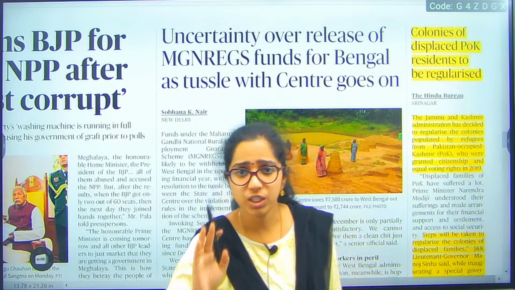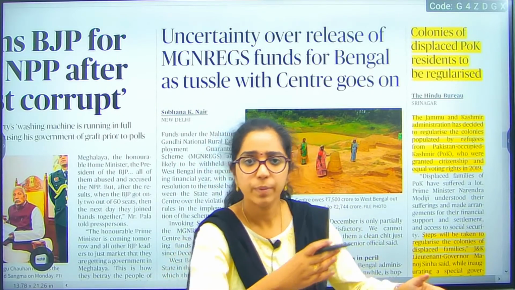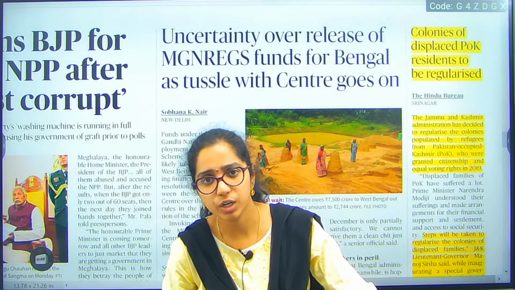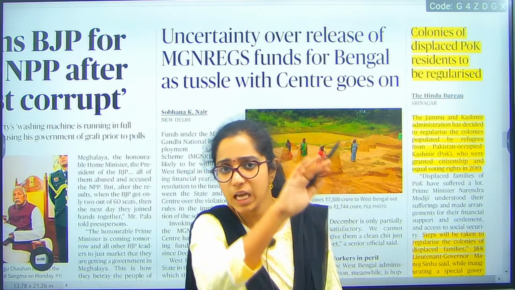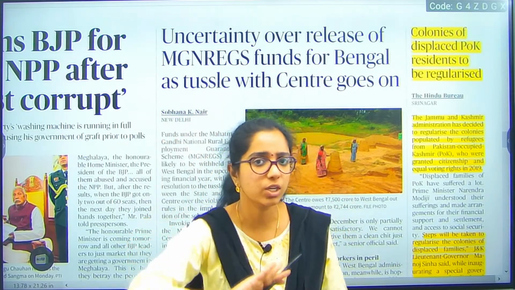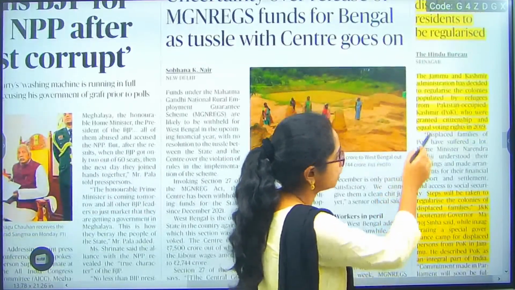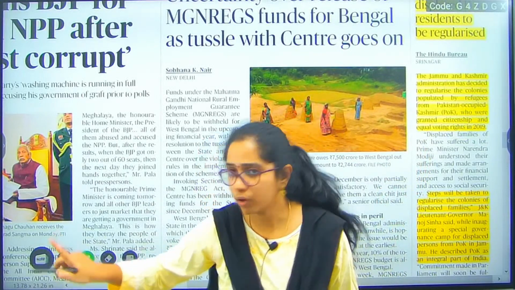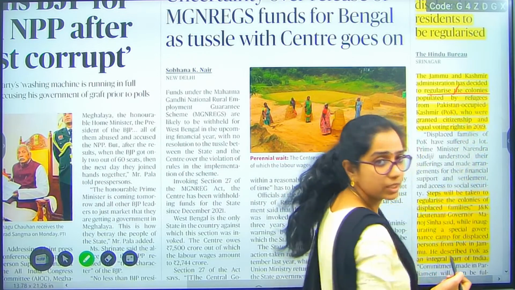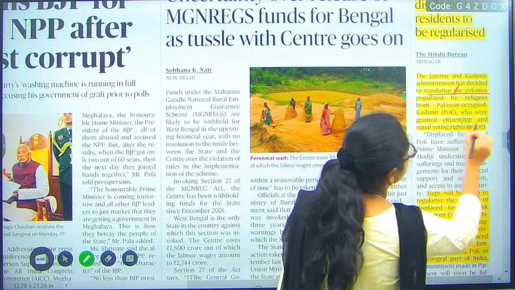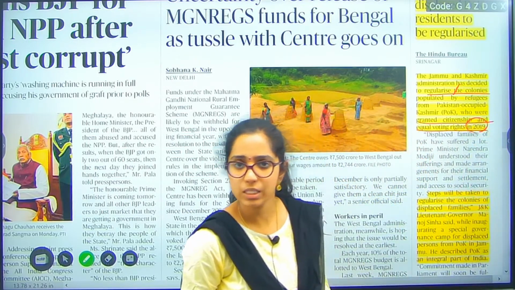So, during the post-independence, especially during the partition with Pakistan, people from Pakistan migrated to India. At the same time, Indians who wanted to live with Pakistan migrated. So, these people got settled in and around the northwestern region, especially in Jammu and Kashmir. Even now, we have this tussle there. They have been issued voting rights. Whoever occupied these colonies as refugees has been given citizenship and equal voting rights in 2019.